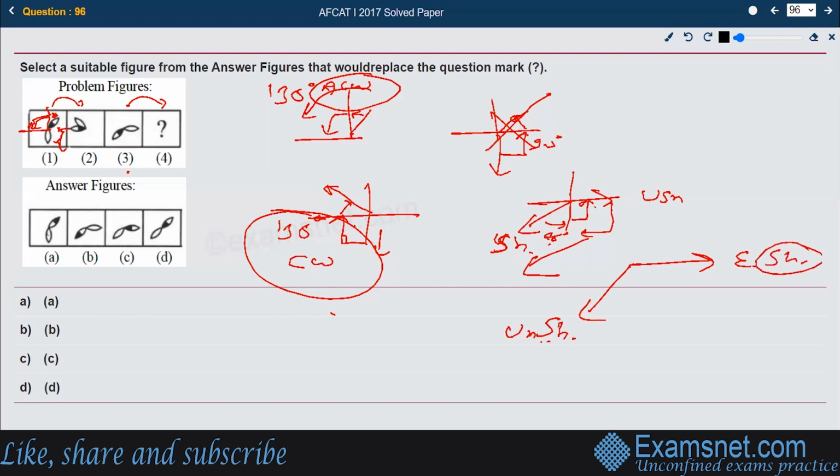Okay, so if you complete it, you are supposed to see among the options which one is the right one. So if you see it carefully, option number C gives you the right figure: shaded one facing the east, unshaded one facing the southwest. So option C is right.